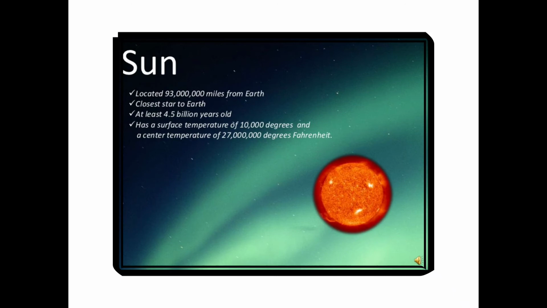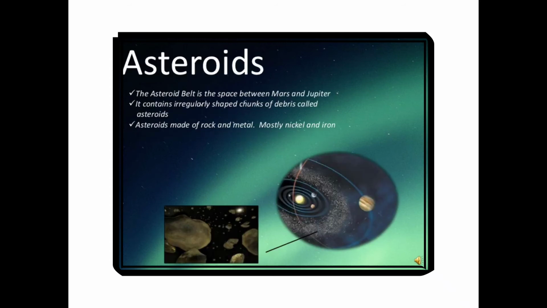My God, you can't imagine. At 100 degrees Celsius our water becomes vapor, and this is 27 crore degrees Fahrenheit. So the Sun is made of highly compressed hot gases.